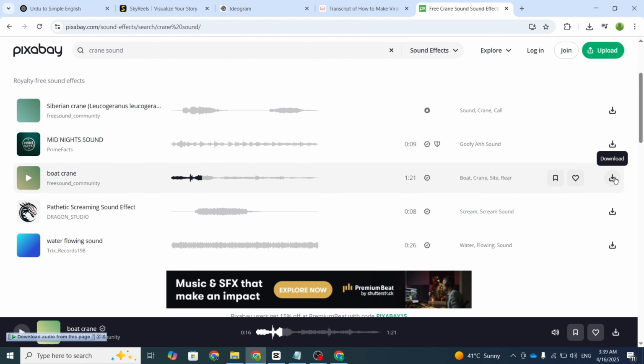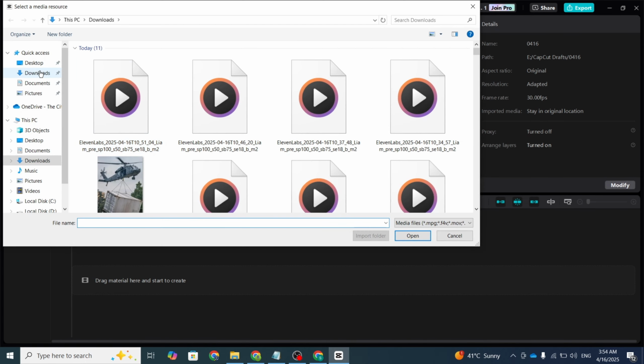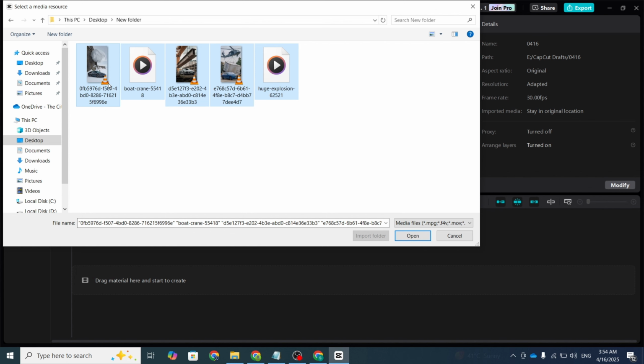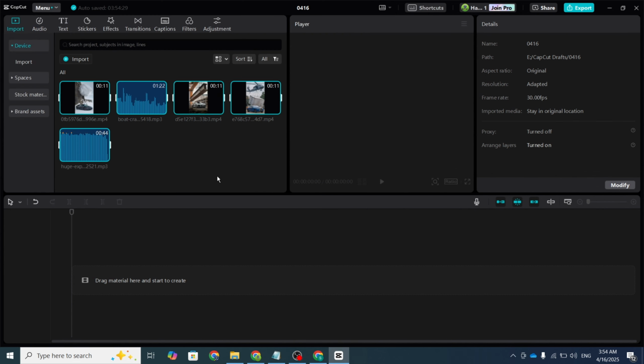Now we all have our videos and sound effects ready. It's time to add the sound effects to your video. For that, open CapCut. Once you're in CapCut, click on the Import button. Now import the video you downloaded earlier, and also import the sound effects you downloaded from Pixabay. Now drag the videos onto the timeline and mute their original volume.